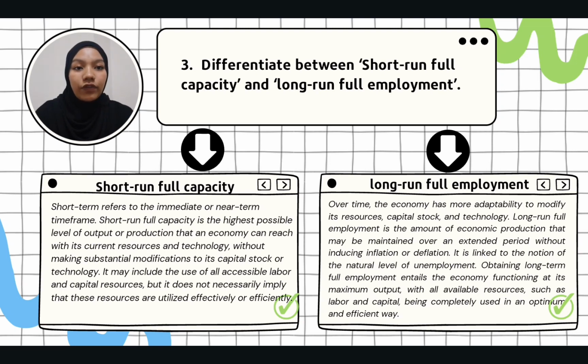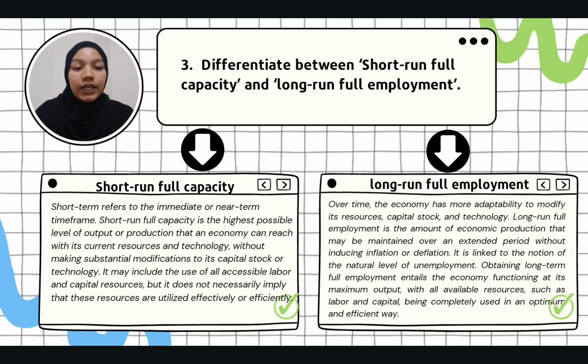It may include the use of all accessible labor and capital resources, but it does not necessarily imply that these resources are utilized effectively or efficiently. Short-term fluctuations such as variation in demand or sudden changes in supply may have an influence on the actual levels of production. Long-run full employment.